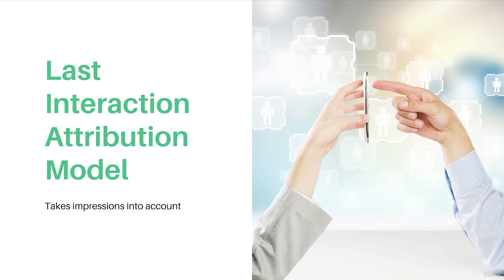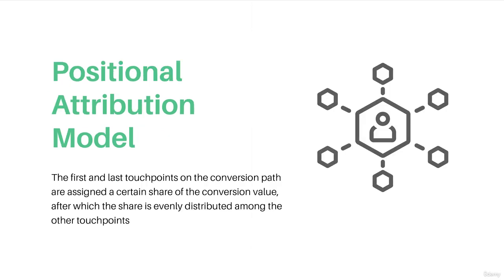Last interaction attribution model. The difference between this model and the previous one is that it also takes impressions into account. If there was no click or visit in the chain of interactions before the conversion, all the value is given to the last impression. Positional attribution model. In this model, the first and last touch points on the conversion path are assigned a certain share of the conversion value, after which the share is evenly distributed among the other touch points. When choosing a positional model, you will be offered two options: positional 30% and positional 40%.